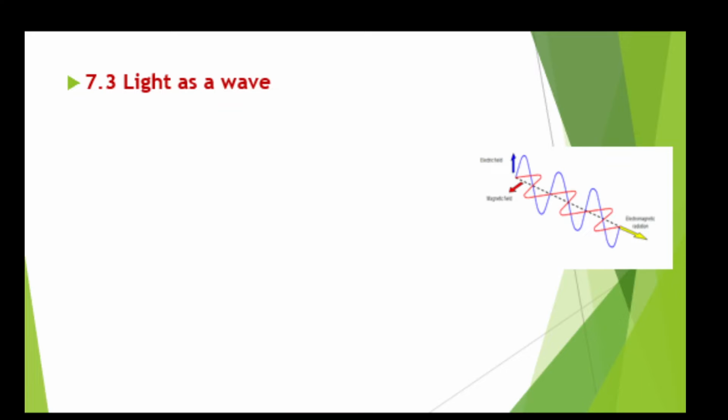Now, if we are considering light as waves, which type of waves are we considering? Light is an electromagnetic wave. Now we are considering light as an electromagnetic wave.